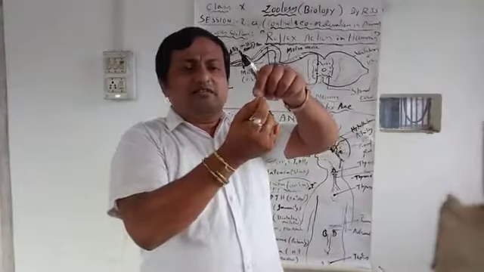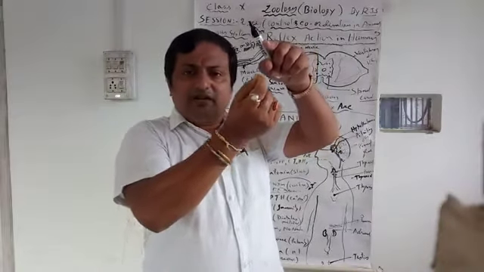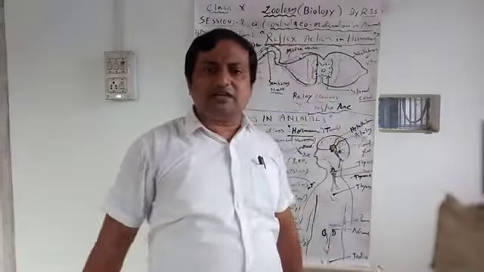Next, the hypothalamus. The pituitary gland is attached by a stalk to the forebrain, which is called the hypothalamus. That part is also endocrine and secretes hormones. The hypothalamus hormones are what? Gonadotropin releasing hormone.